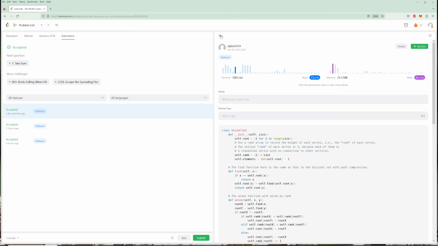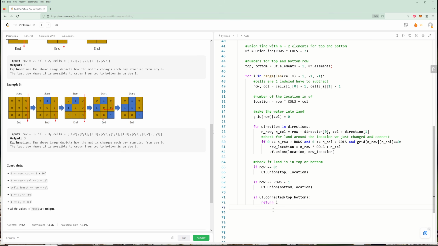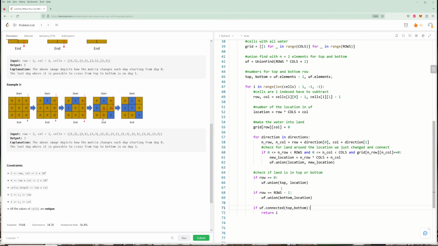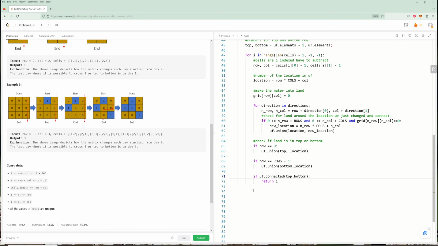It's more efficient than the BFS and the binary search, like I said. And so this is our return condition. If the top and the bottom are connected, meaning any node from the top is connected to any node from the bottom. And I think this is the clever part about this: I never really did something where I had a set of nodes represented by one node. Essentially what they're saying is any node here is the top, and any node here is the bottom. I've never thought of things that way. So I do think that's good to know, and you can use that for other problems.